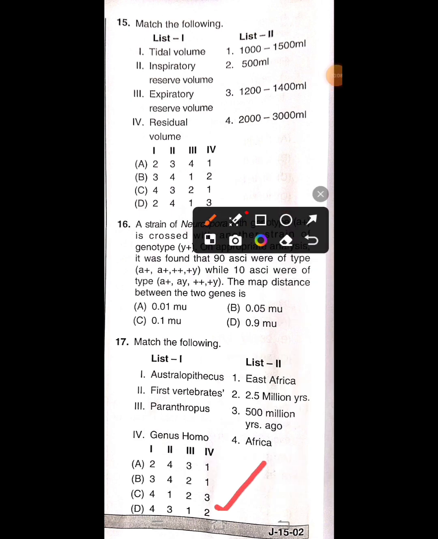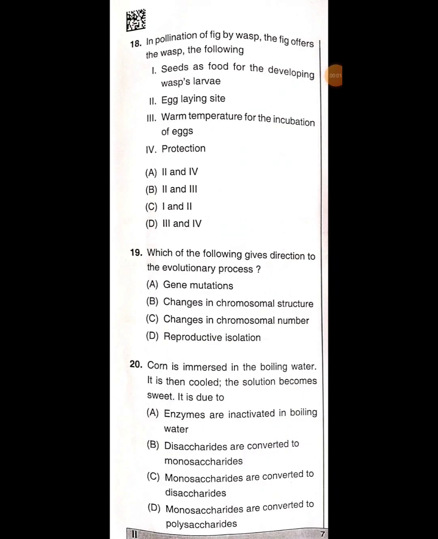Okay, so that means Australopithecus is related to Africa, that is, it is present in Africa. First vertebrates are reported during 500 million years ago. Paranthropus is present in East Africa. Genus Homo is reported 2.5 million years ago. Okay. So let's see the next question.